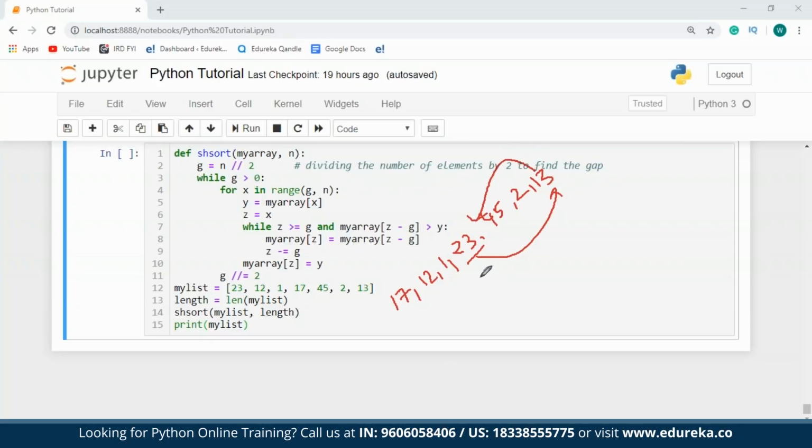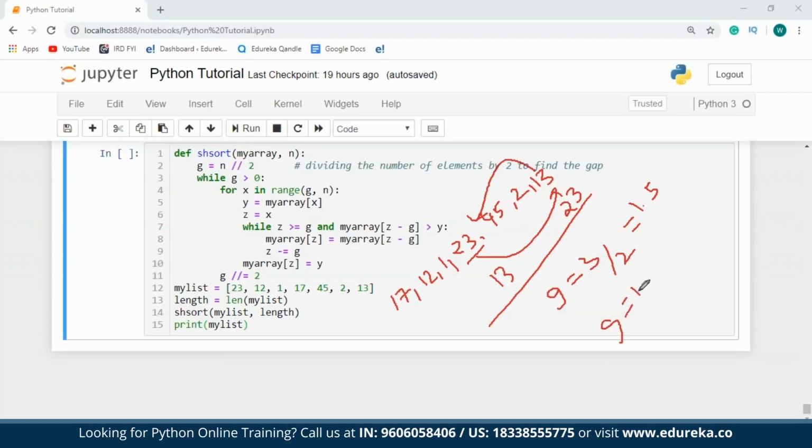So after that, I'm going to have 13 in place of 23, and 23 will be placed at last in place of 13. So once this is done, I'm going to divide the gap by 2 again. So my gap in this case was 3. So therefore, if I divide this by 2, I'll get the gap to be 1.5, wherein I'm going to take the whole number, which is 1. So gap in this case will become 1.